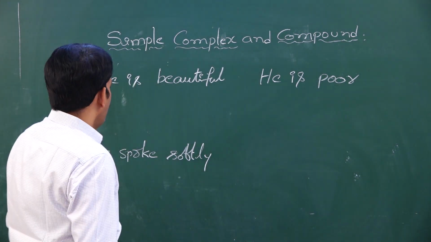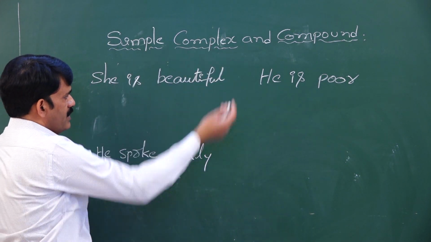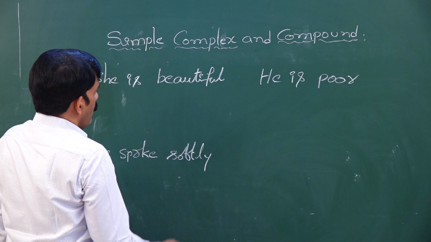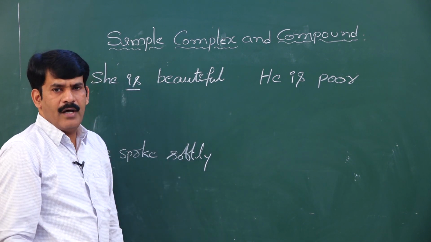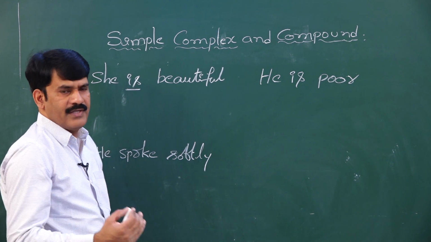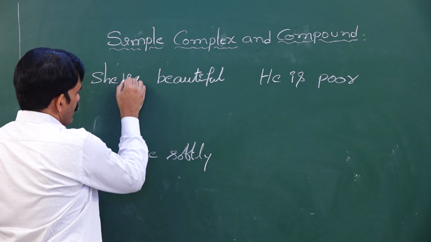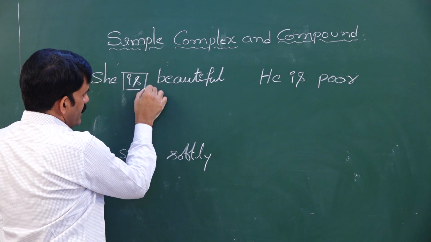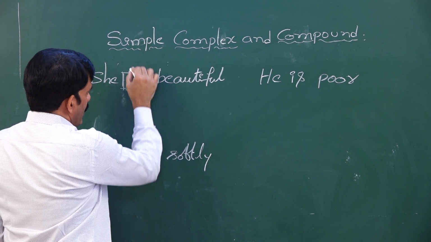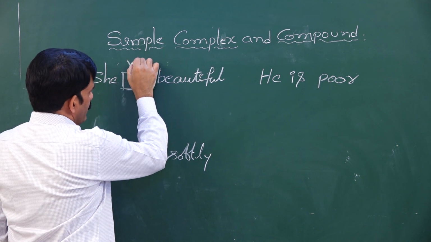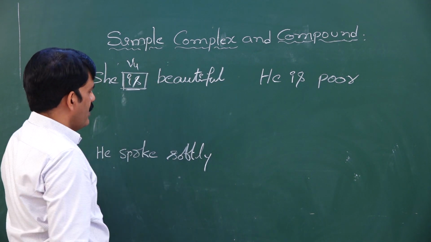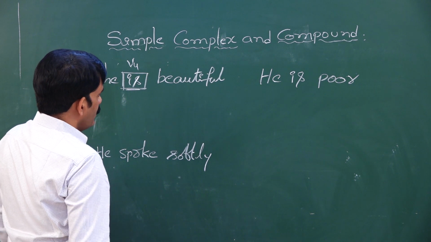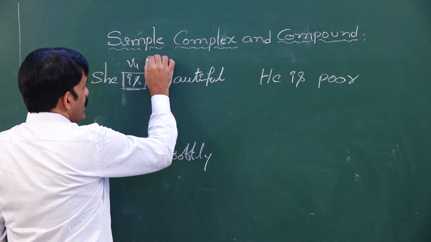Let us read the first sentence. She is beautiful. What is the first technique that we need to adopt to make a clause into phrase? The first technique is whatever the verb given in the sentence, you write the fourth form of the verb given in the sentence. Now, what is the fourth form of is? The fourth form of is being.